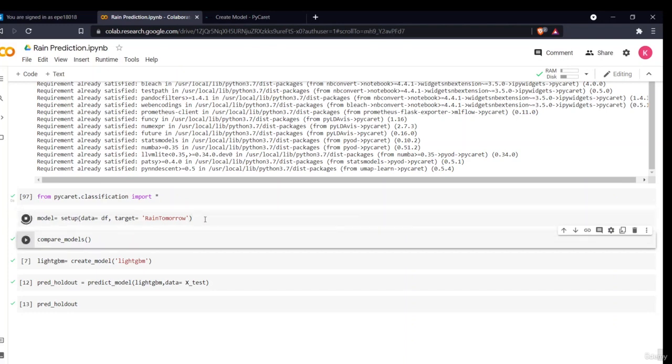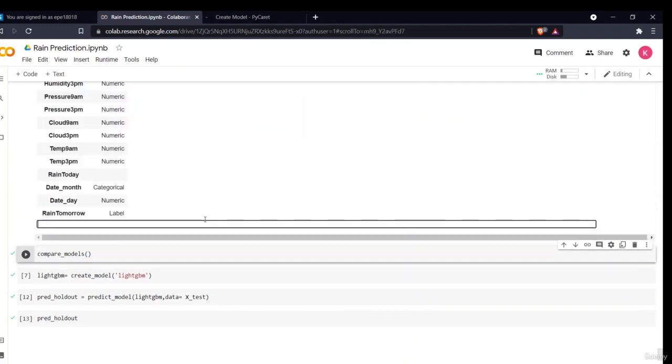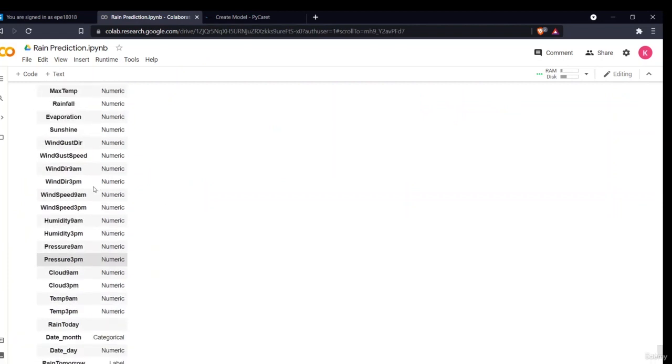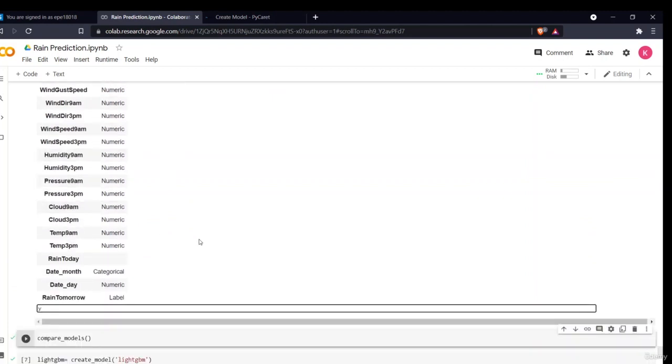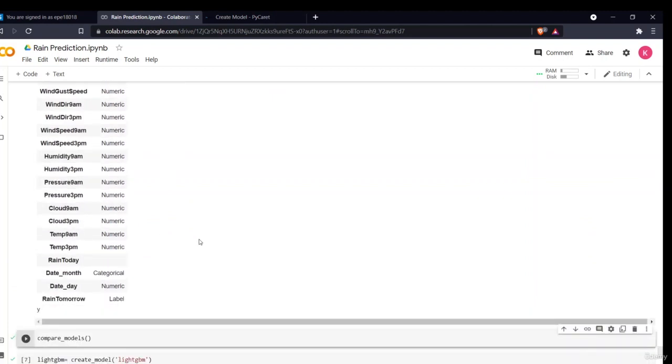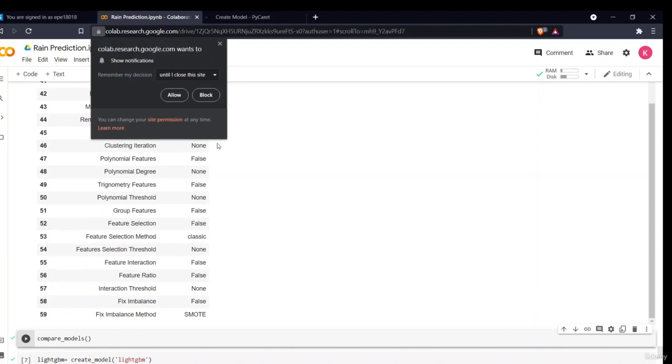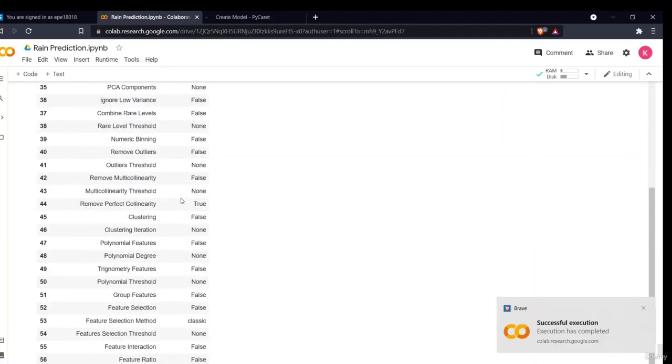On that basis, it will automatically select all the models. You just have to confirm the data types here, because it asks whether the numeric data types it has inferred are right or not. You just type y and press enter, and it will automatically set up your model.